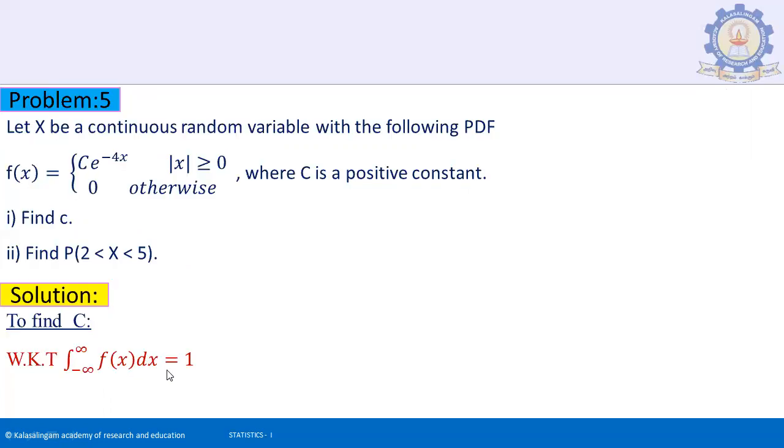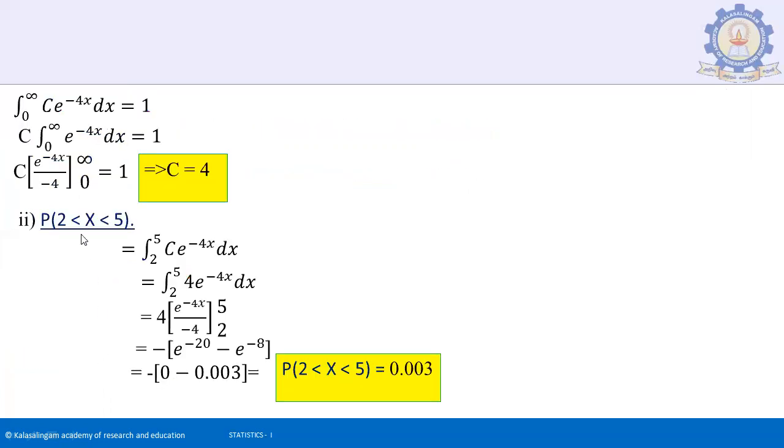So x varies from 0 to infinity: the integral of c times e to the power of minus 4x dx equals 1. Taking c outside, the integral from 0 to infinity of e to the power of minus 4x dx equals 1. We know the integration of e to the power of minus 4x dx will be e to the power of minus 4x divided by minus 4, with limits 0 to infinity.